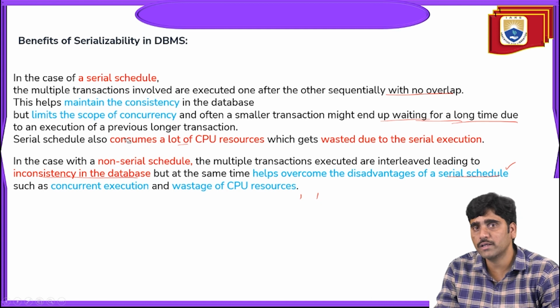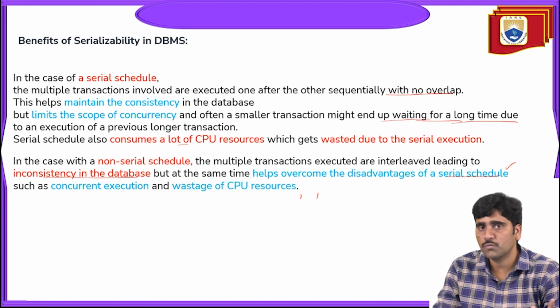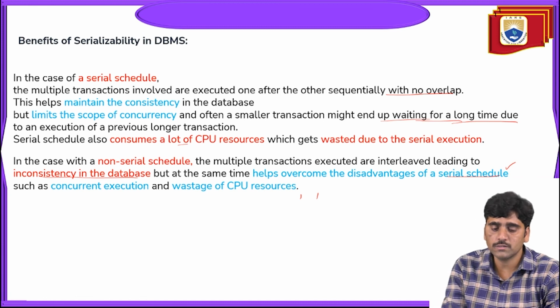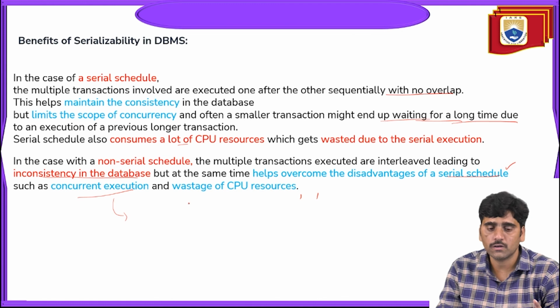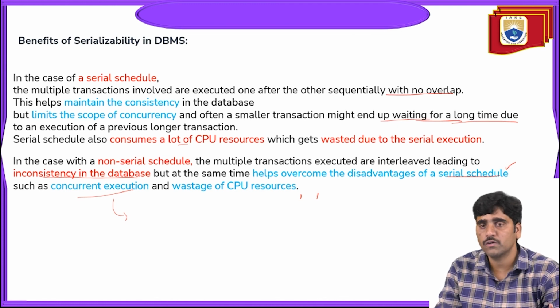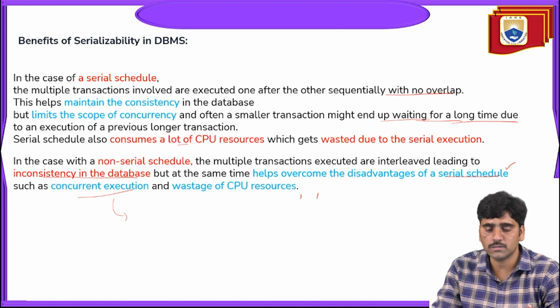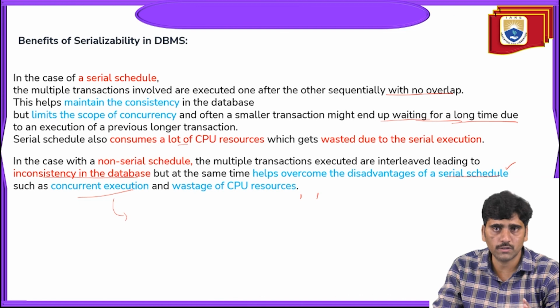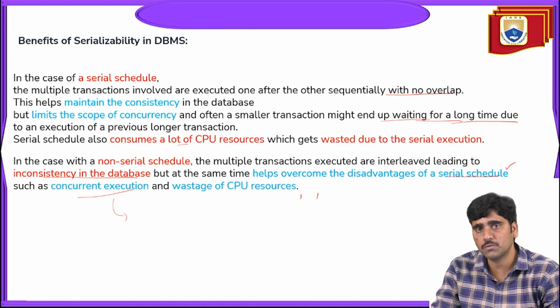Serializability comes in two ways: serial scheduling and non-serial scheduling. Non-serial scheduling is, indirectly, concurrent execution. This is how we have to understand the concept of serializability, serial scheduling and non-serial scheduling, and the types of serializability.